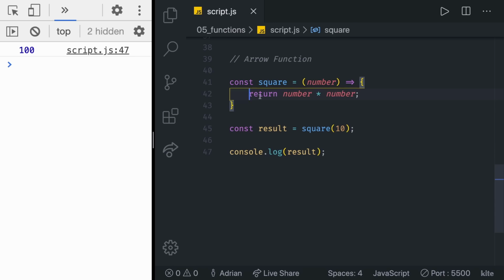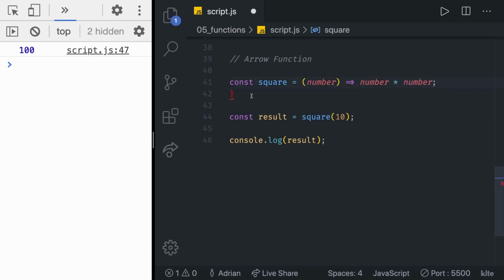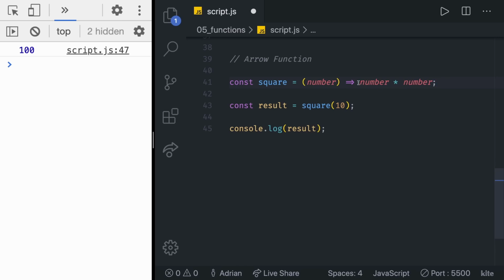Whenever we have only one return statement inside of an arrow function and absolutely nothing else, we can return it instantly in one line. To do that, we have to remove this return statement and a pair of curly brackets. Then we are left with something that looks like this. In there you can see the name of the arrow function. So this is like an arrow, and there it points or returns to some value. If you think about it, it makes sense. This is a variable, and everything after the variable is a function. Everything after the arrow is the return of that function.